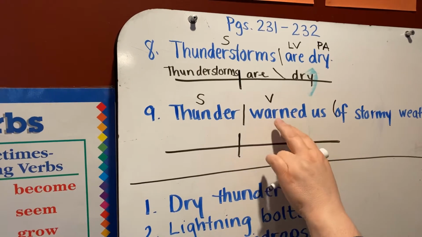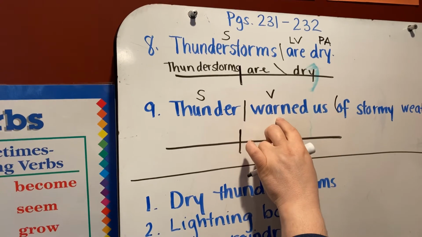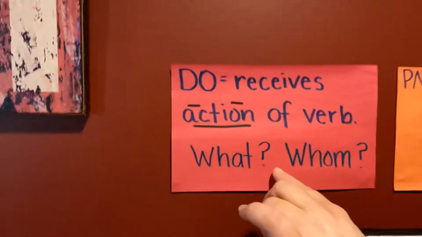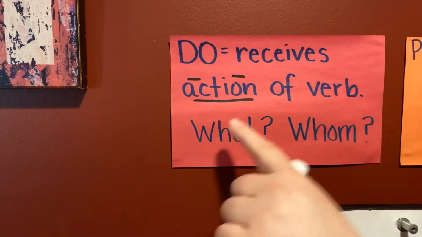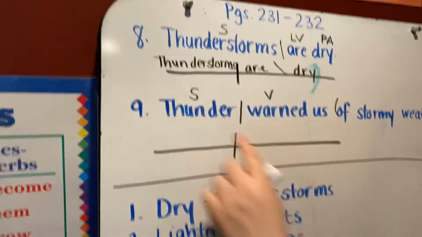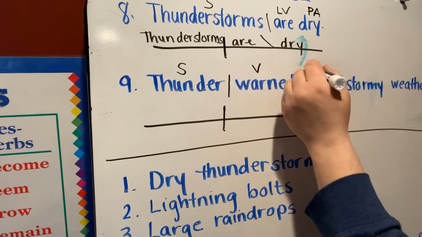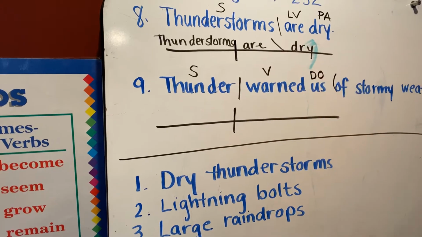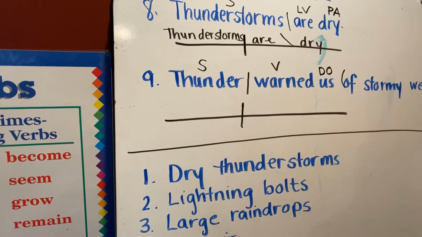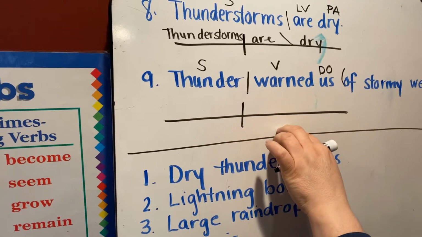Now let's look at our verb. Is this a linking verb or an action verb? Warned is an action verb, so we're going to look here to our direct object. The direct object receives the action of the verb and it answers the questions what or whom. Thunder warned whom? Warned us, and this is a direct object. Okay, now we're going to, I can't remember the name of what we're going to do next. Diagram?